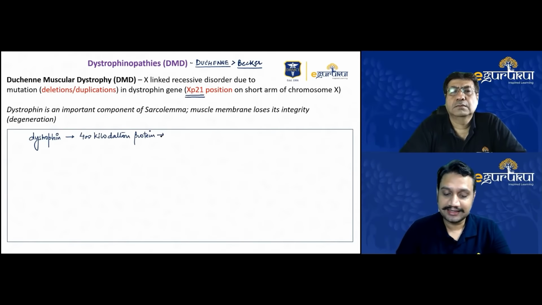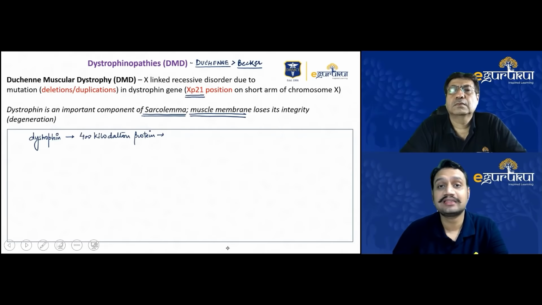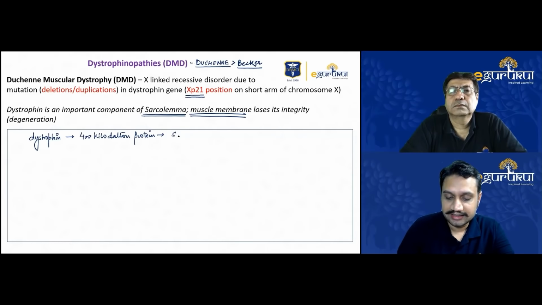It is a component of the sarcolemma, which helps the muscle membrane maintain its integrity. This dystrophin protein is present in all kinds of muscle, whether smooth muscle, cardiac muscle, skeletal muscle, or in fact in the brain. So it is present everywhere.